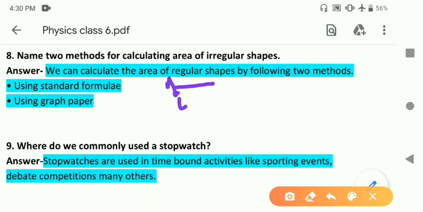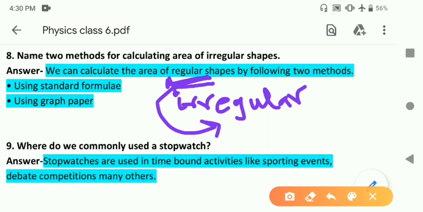Just add one I here, irregular. By mistake it is written regular.